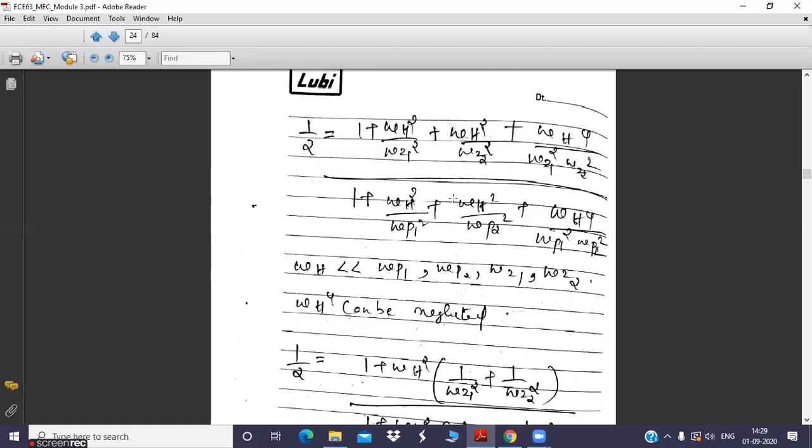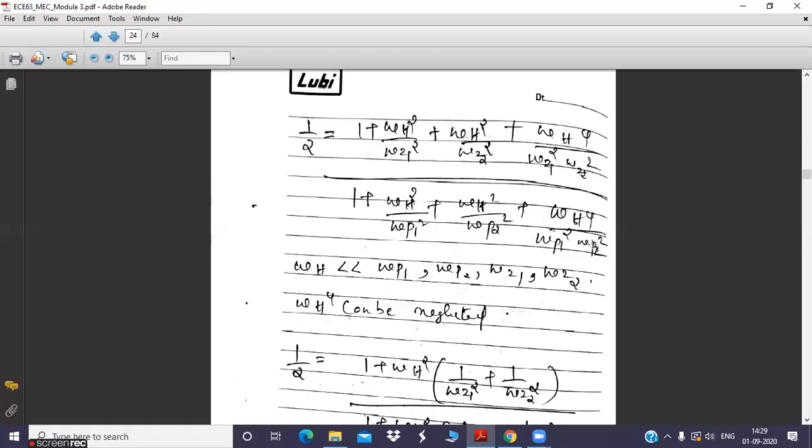That is, the locations of the zeros and poles in the S-plane are in such a way that they are very far from the frequency omega. This is the location corresponding to the high frequency cutoff. These are all the frequencies corresponding to poles and zeros. So the poles and zeros are located very far from omega h, or we can say the value of omega h is too large when compared to omega p1, omega p2, omega z1 and omega z2.